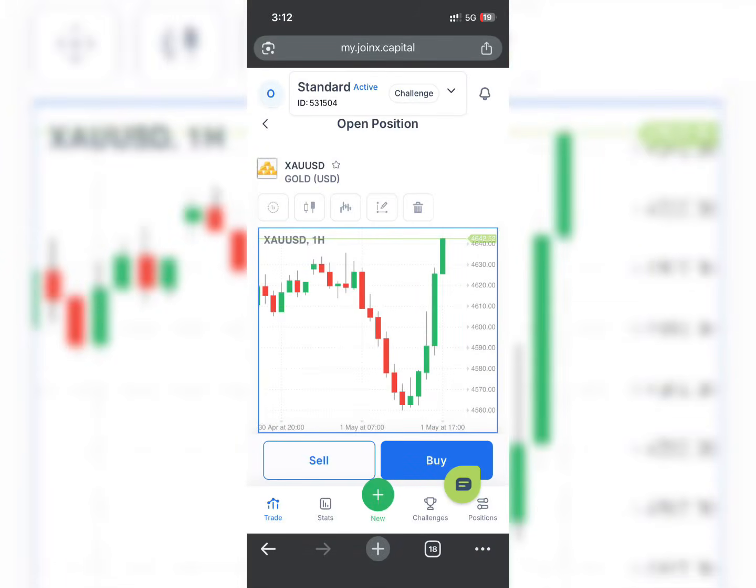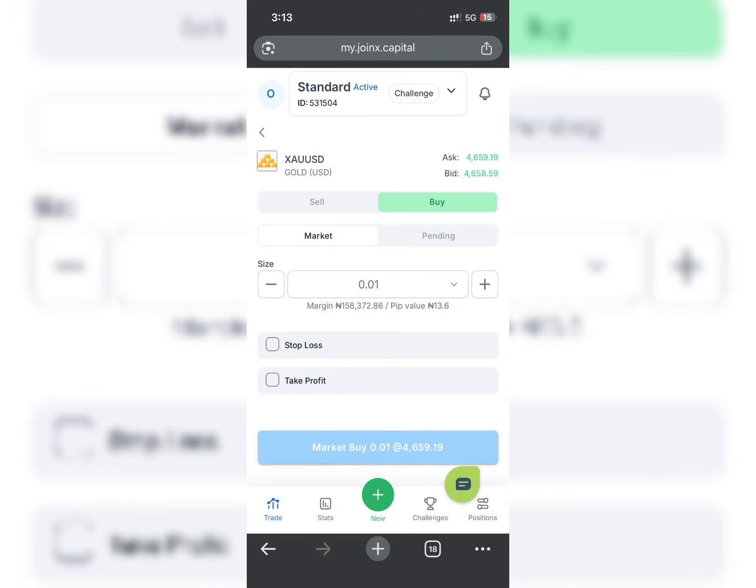This right here, you can see there's a buy, there's a sell, and once you click on either of the options you want to place an order on, it will show you details just like this. Now this is where you put in the lot size. You type in the lot size into this box right here, and you put in your stop loss and your take profit, and click on this right here that says market buy to activate the order. Now once you fill in the lot size, you'll be able to just click on this and the order will be activated.